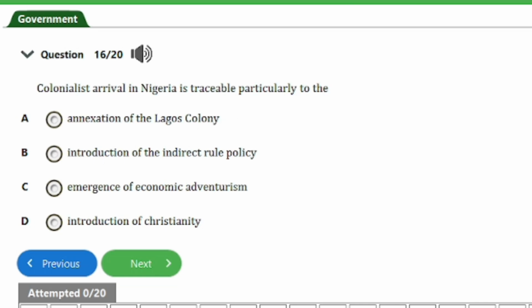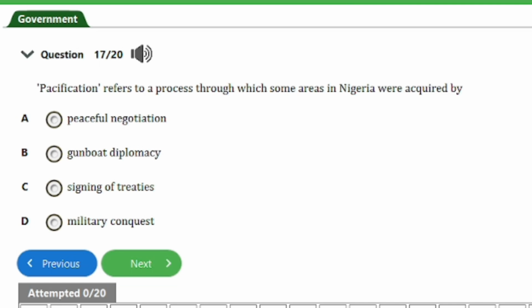So the next question we have here is question number 16. It says, colonialist arrival in Nigeria is traceable particularly to the A. annexation of the Lagos colony, B. introduction of the indirect rule policy, C. emergence of economic adventurism, and D. introduction of Christianity. So guys, the answer to this question is option C here, emergence of economic adventurism. So let's head on to the next question, guys.